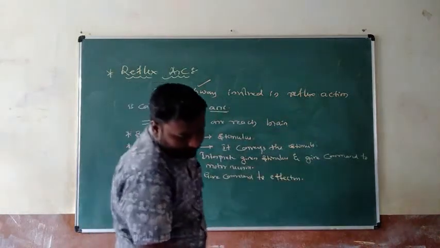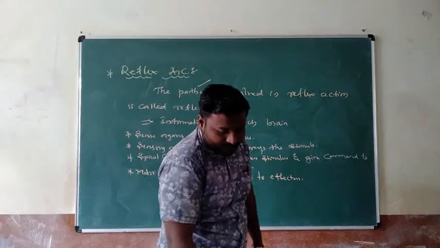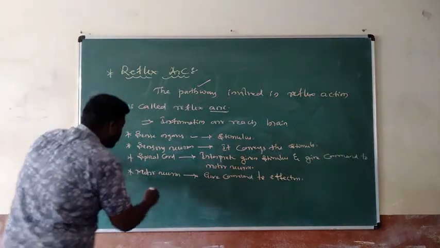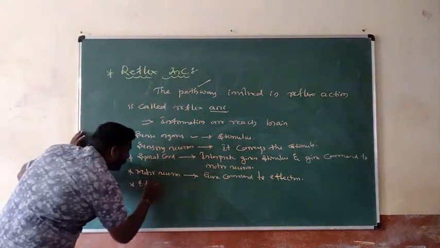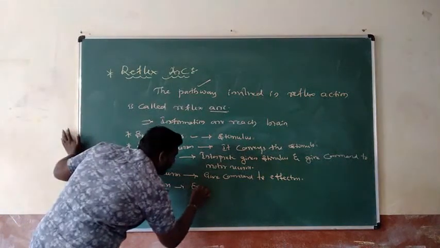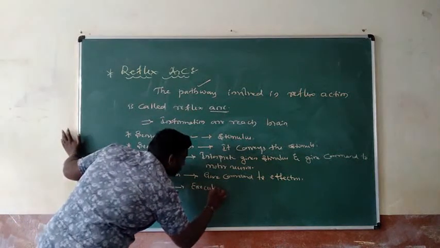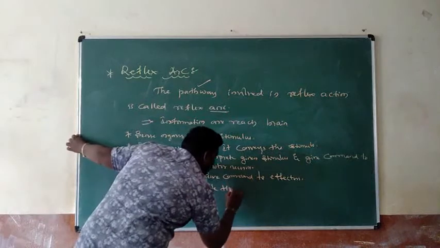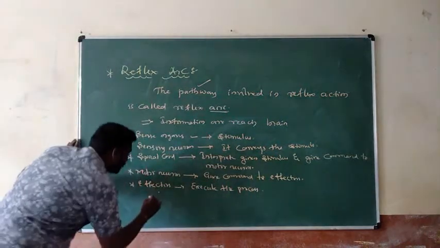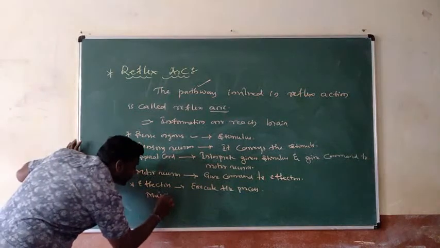And finally, effectors are muscles that execute the effect. The effector executes the process. Effectors are nothing but, my dear students, muscles.